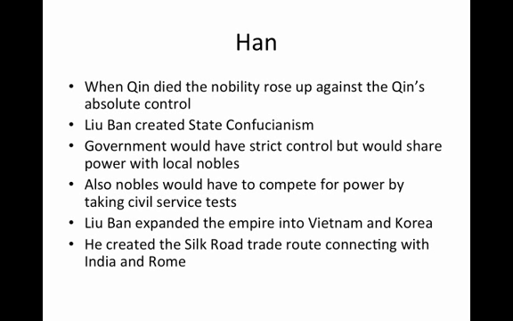Lu Ban created a notion called state Confucianism. Under this idea, the government would have strict control but would share power with local nobles. Also, the nobles would have to compete for power by taking civil service tests, showing their ability to have true merit. Lu Ban expanded the empire into Vietnam and Korea. He also created the Silk Road trade route connecting up with India and Rome.